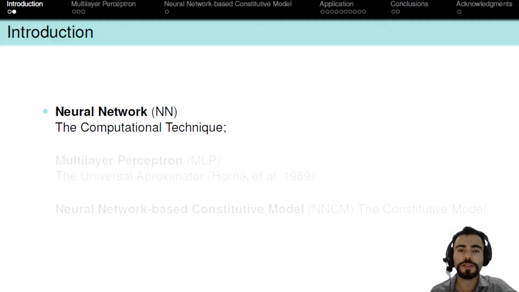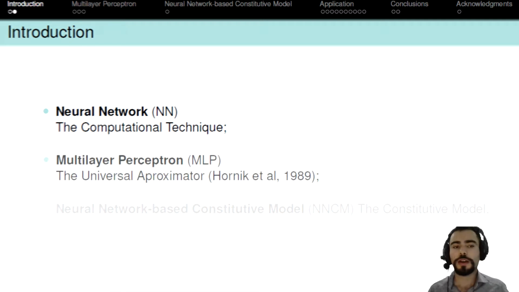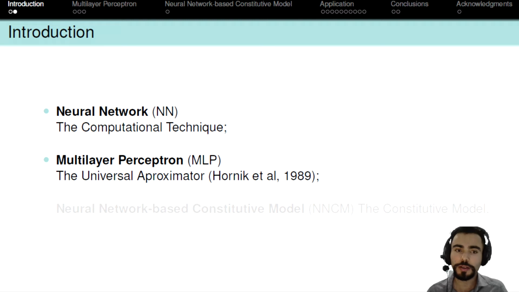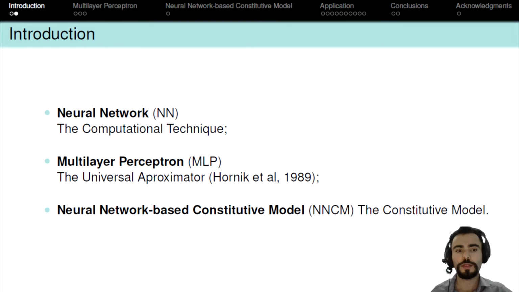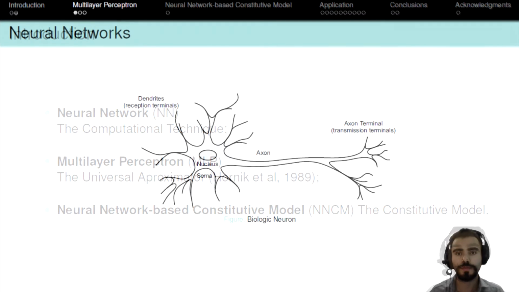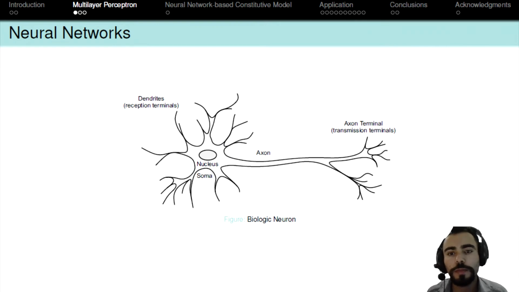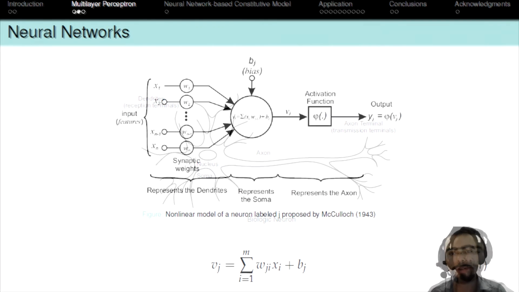Neural networks are computational models inspired by the biological structures of neurons and the internal operation of the human brain. A multilayer perceptron is a neural network model able to approximate nonlinear functions and therefore known as a class of universal approximators. A neural network-based constitutive model is a multilayer perceptron that is able to represent the behavior of a material in a structure. The first figure shows the aspects of a biological neuron of the human brain.